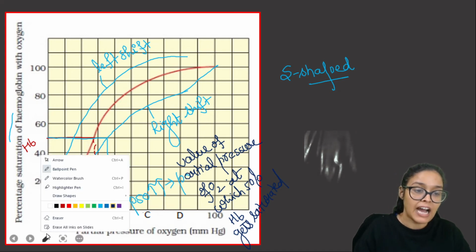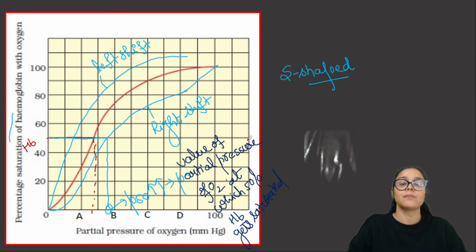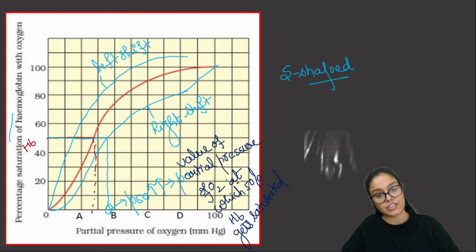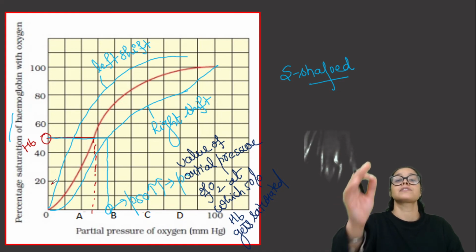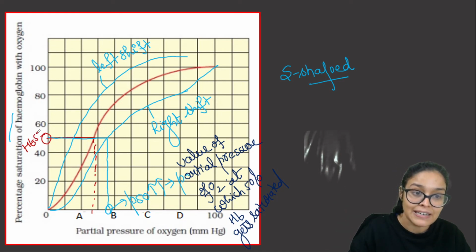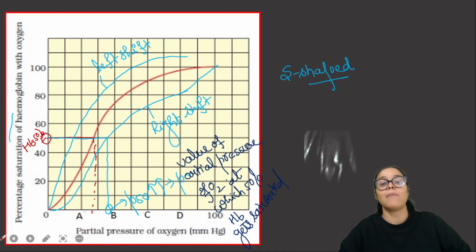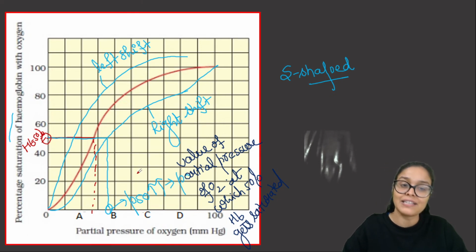So we would see how much value of the partial pressure is required, how much oxygen is required to saturate 50% हीमोग्लोबिन. 50% हीमोग्लोबिन के साथ बाइंड करने के लिए इसको कितना अमाउंट ऑक्सीजन चाहिए, that is the P50 value.